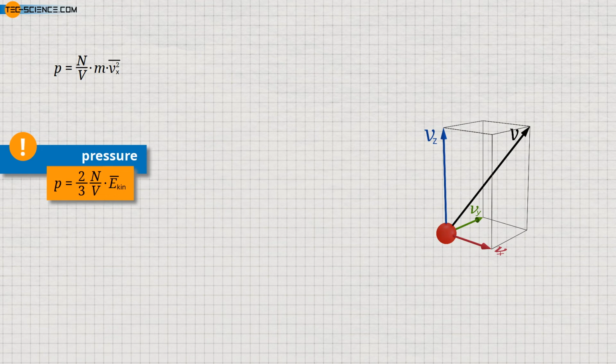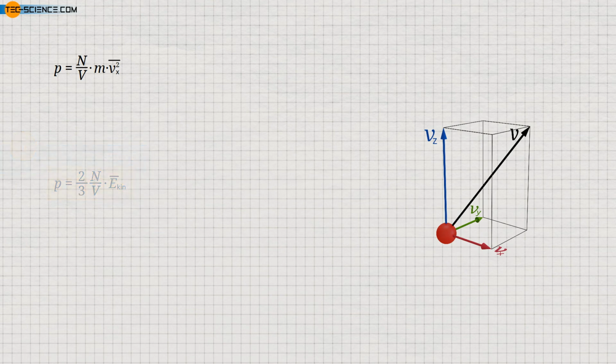We get the same relationship also by an energetic approach. We will go into this in more detail in the following. The starting point is again the given equation. We first extend this equation by the factor 2, so that we can interpret the term marked in red as the mean kinetic energy of the molecules measured in the x direction. Since the velocities are randomly distributed and no direction is preferred, the same speed distribution is obtained for any direction. This in turn means that the mean kinetic energy of the molecules in each direction is identical.